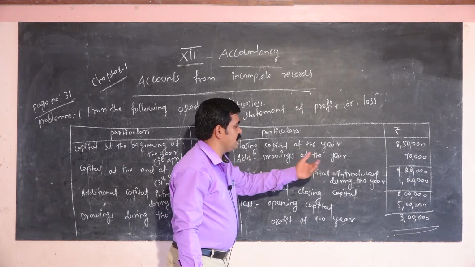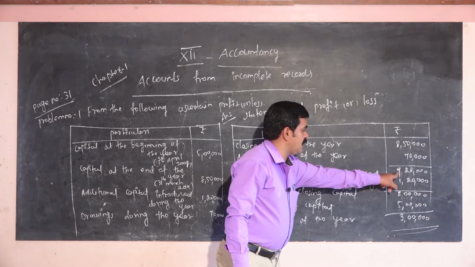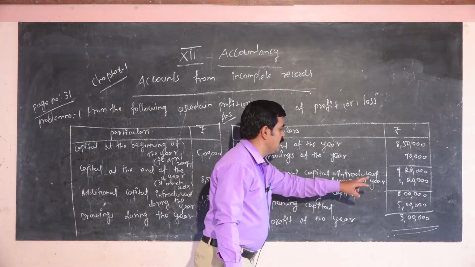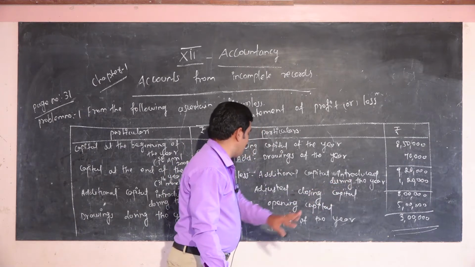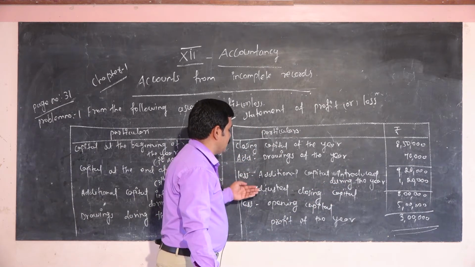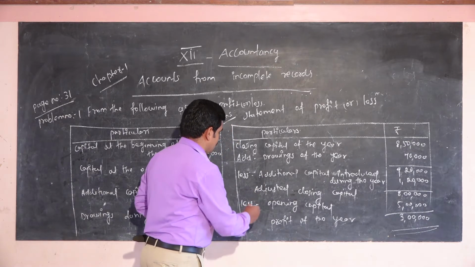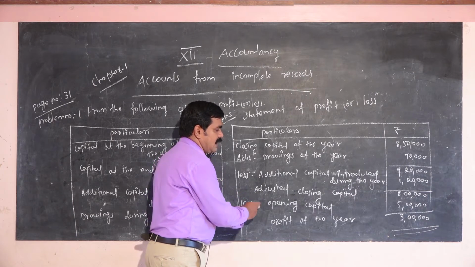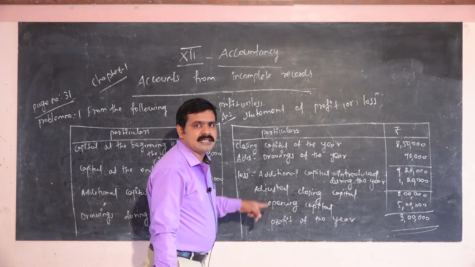So you got 9,20,000, less additional capital introduced during the year 1,20,000. This is called the adjusted closing capital. You have to subtract the opening capital from it. If the adjusted closing capital is more than the opening capital, that is called a profit. If the opening capital is more than the adjusted capital, this is called a loss.